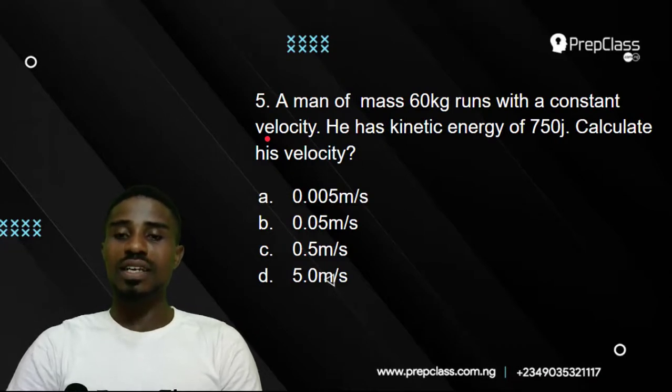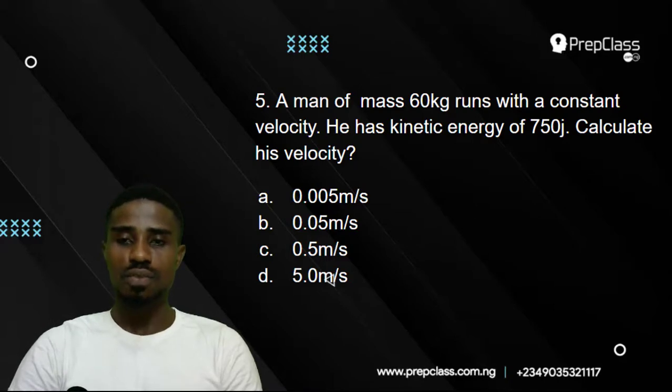The fifth question says, a man of mass 60 kg runs with a constant velocity. He has kinetic energy of 750 joules. Calculate his velocity. Whenever we have a question like this, students tend to be afraid because it entails calculation. But you need not be afraid, because the first thing you need to know is the formula for kinetic energy. If you know the formula, all you need to do next is to input the parameters given, and you definitely get your answer.